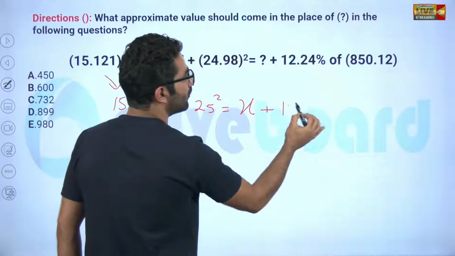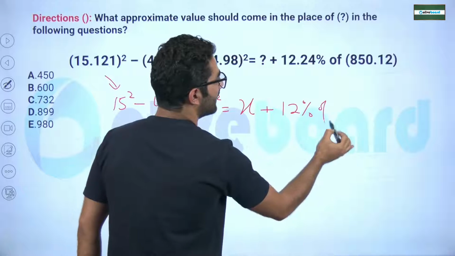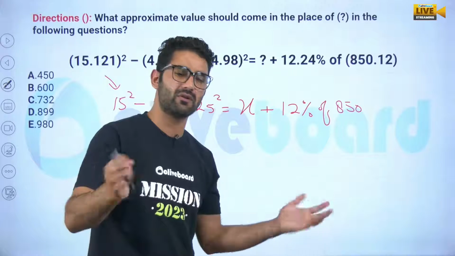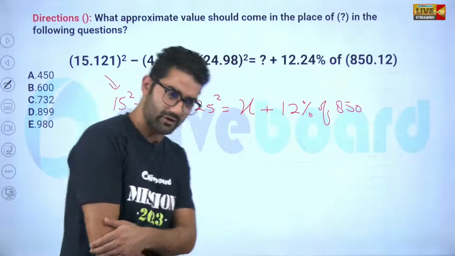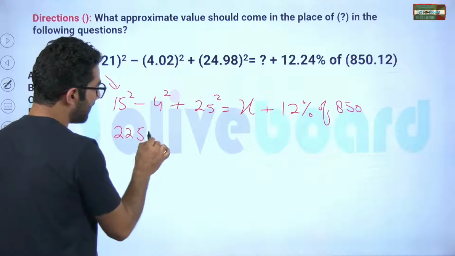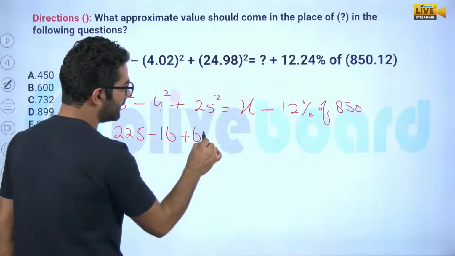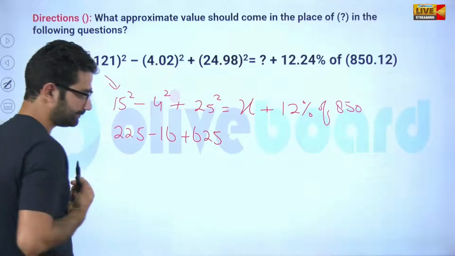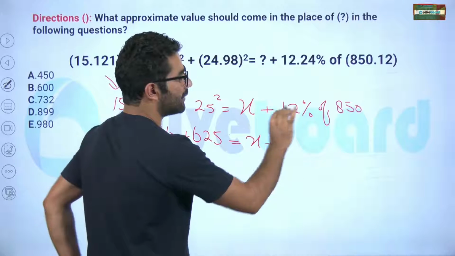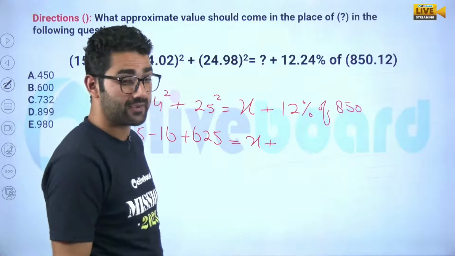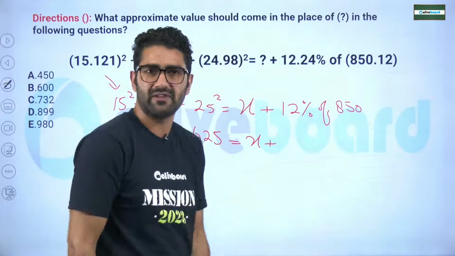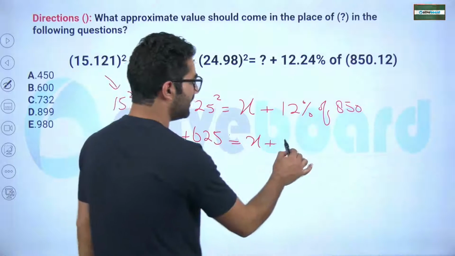Okay. And it is 12 percentile of 850. Or you can write 850 percentile of whichever you feel comfortable, my dear. Good. Now, 15 squared will be 225, minus 16, it is 625. Clear? And that is nothing but x plus. Can you calculate 12%? First if we calculate 10%, it is 85. Good. And 12% is how much? 2% is 17. So I think it will be 102.